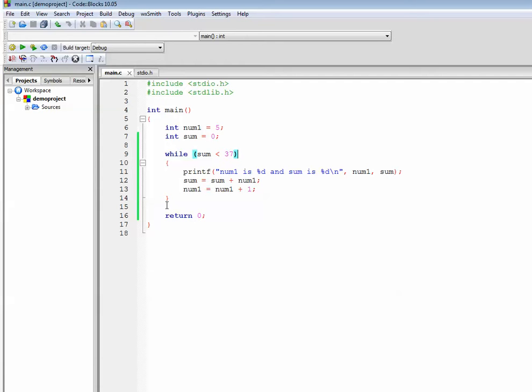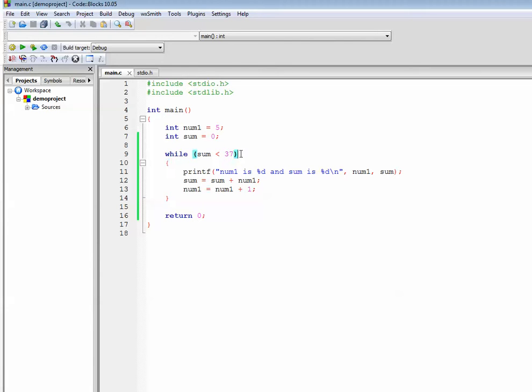The other main difference in the syntax is that the body of the loop is inside these curly braces. We don't use the end keyword to tell us when we're done with the repeated portion of a loop. We use these curly braces to tell us that everything inside the curly braces is part of the repeated behavior of the loop. Usually we also indent the body of the loop so that it's a little bit easier to follow the code.